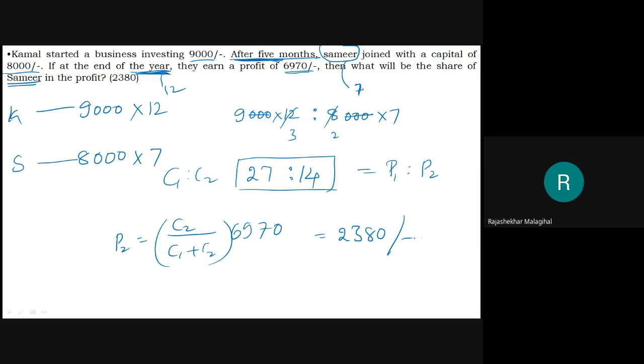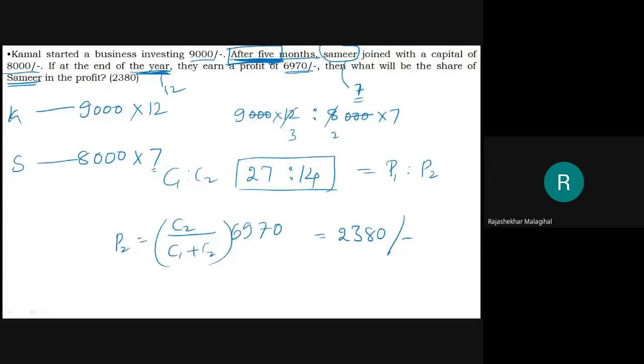See how simple the problems are. But here the question paper setter confused you by giving this 5 months. But 5 months we should not take, because after 5 months he came means he was not there in the firm, and he was there in the firm for 7 months. Therefore, 7 I need to multiply for 8000.